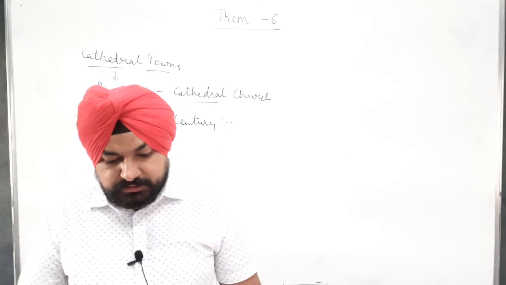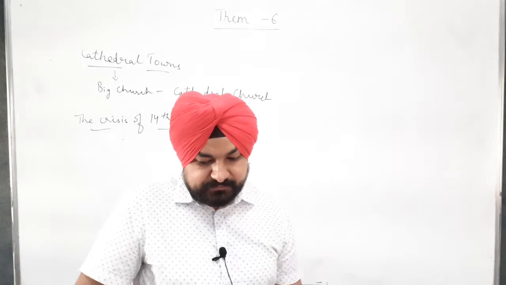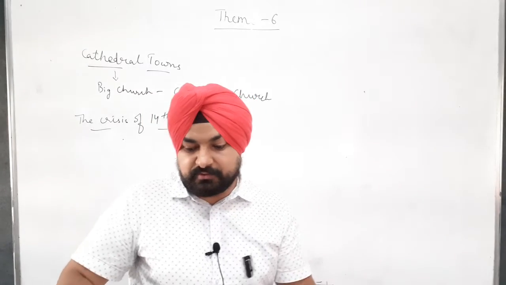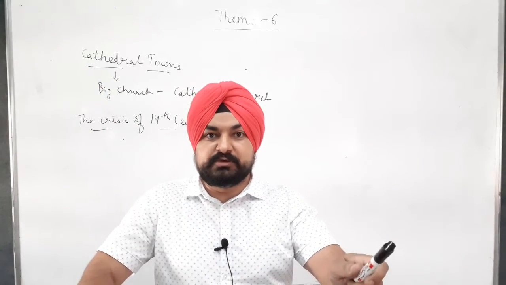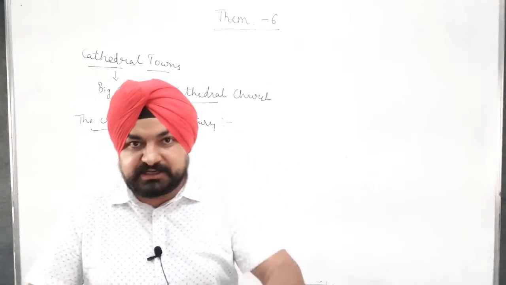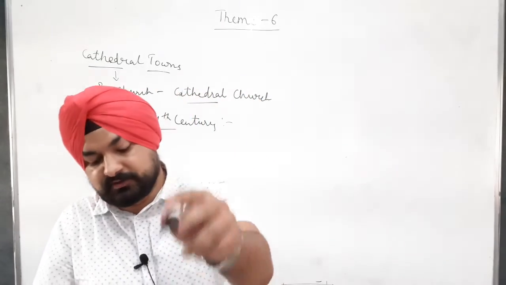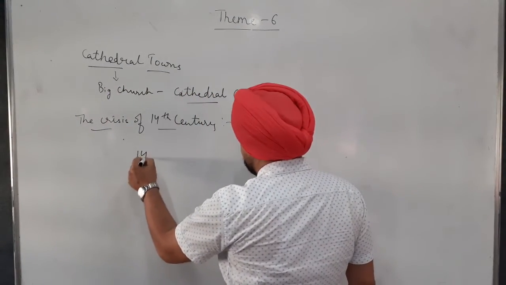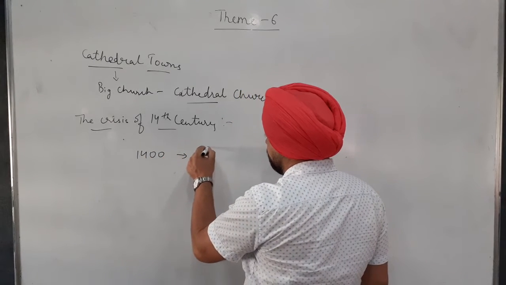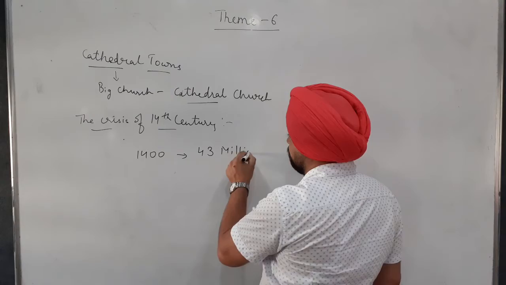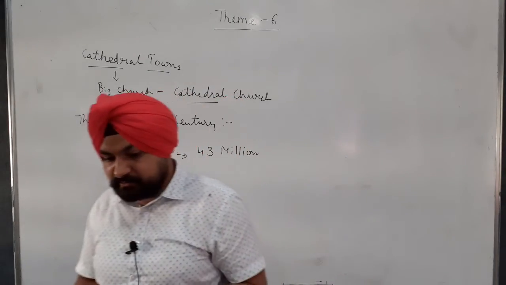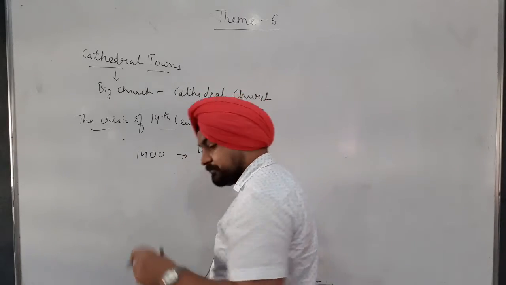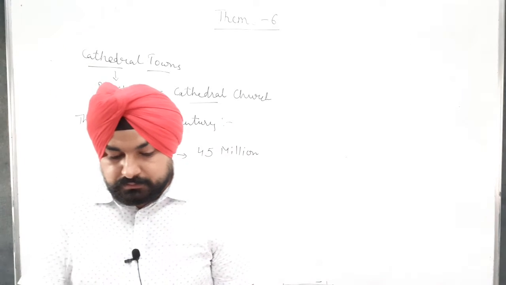Now it is said that the population of Europe, which was 73 million in 1300, as we talked about earlier, decreased to 45 million in 1400, because so many people died. This plague led to the death of so many people.